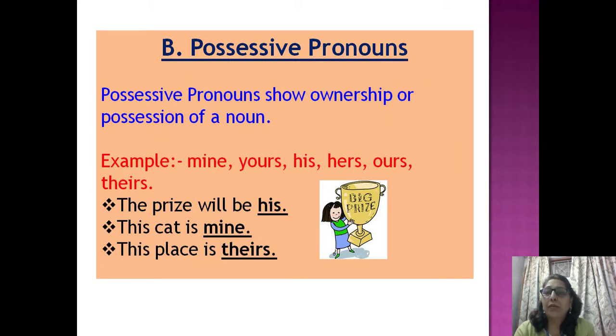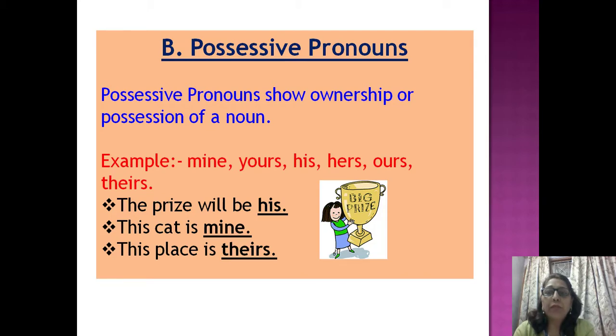Possessive pronouns. Another kind of pronouns are possessive pronouns. Possessive pronouns show ownership or possession of a noun. For example, mine, yours, his, hers, ours, theirs.